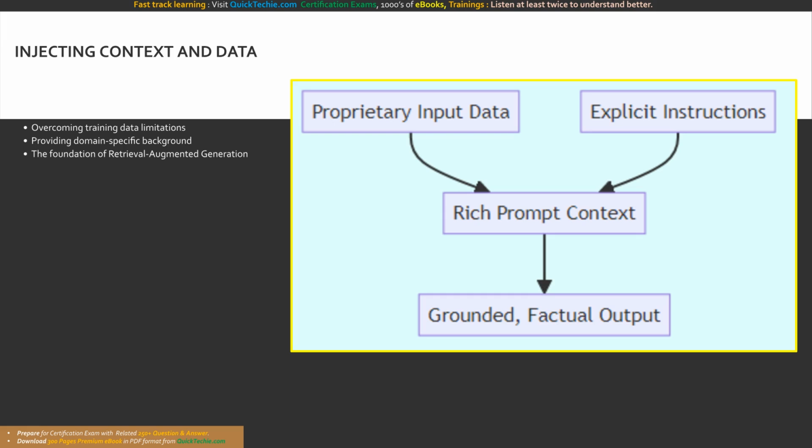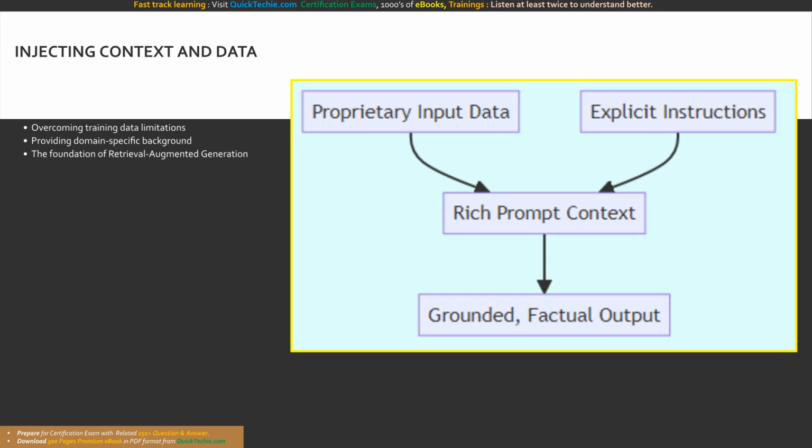For example, you might say, "based strictly on the following Q3 financial report snippet, summarize our profit margins." You then paste the snippet into the prompt. This grounds the model. It forces the generative AI to abandon its generalized knowledge and focus strictly on the secure proprietary data you provided. This exact principle, injecting external data into the prompt context, is the absolute foundational architecture of retrieval augmented generation, or RAG. By supplying rich context and clear input data, you transform a generic LLM into a highly specialized domain expert.